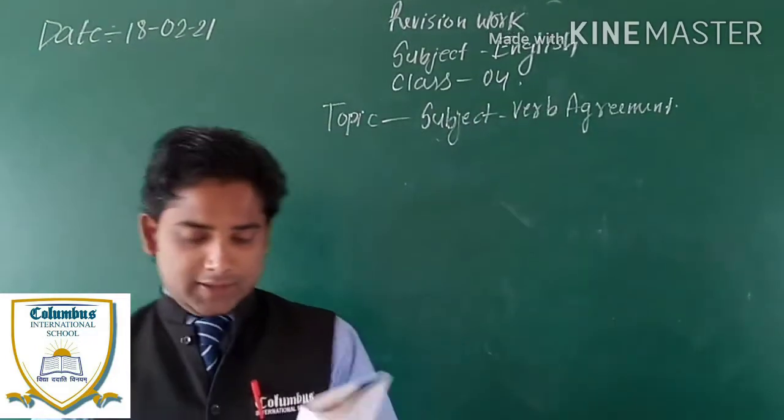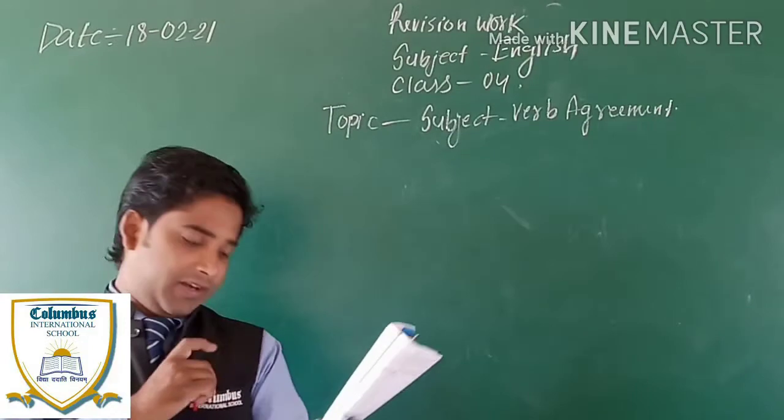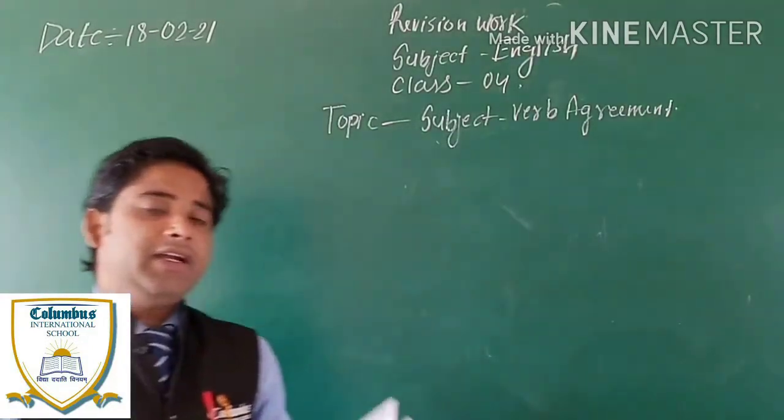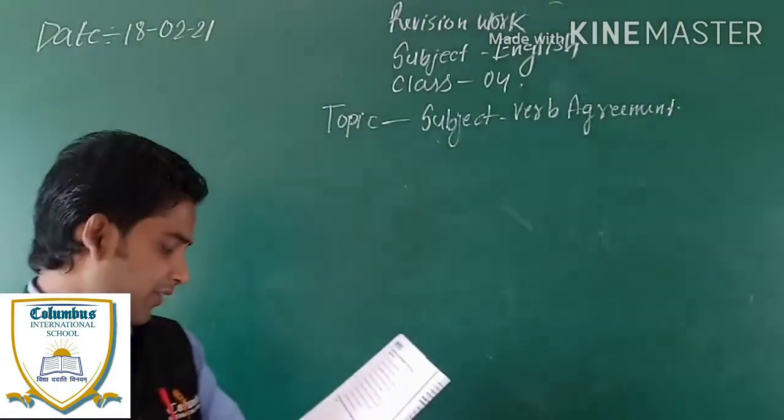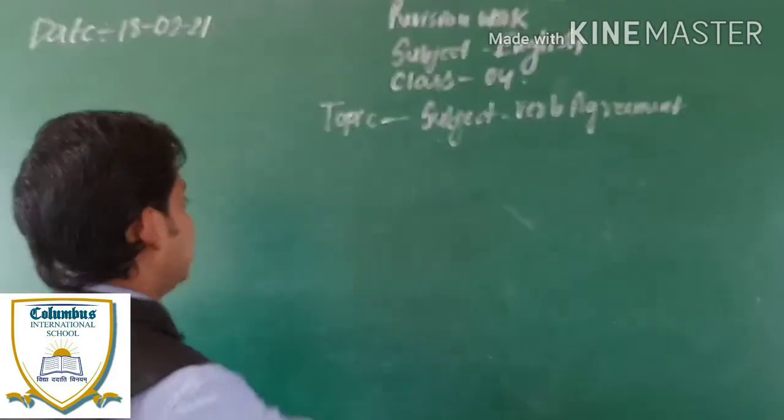Okay children, in subject verb agreement, first of all I will write an example and then I will explain to you what is subject verb agreement. The example goes like this.